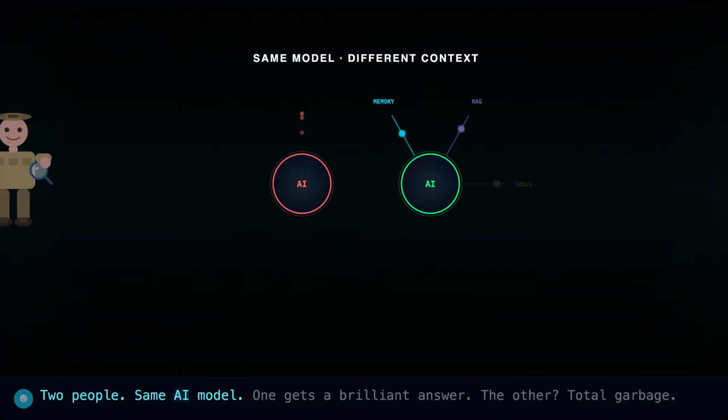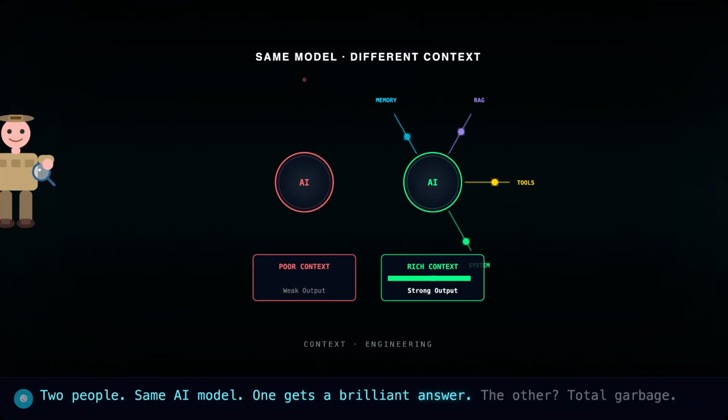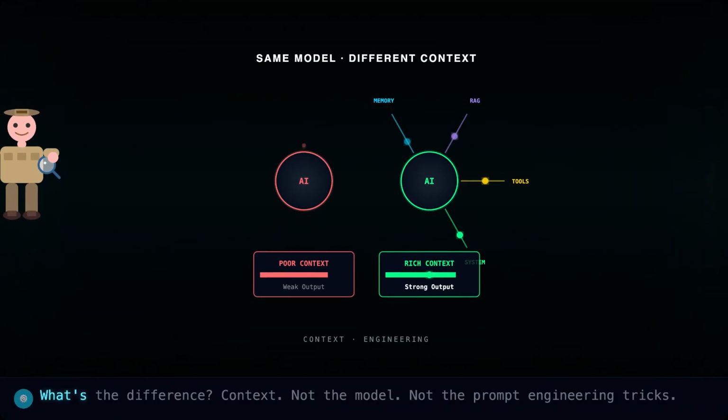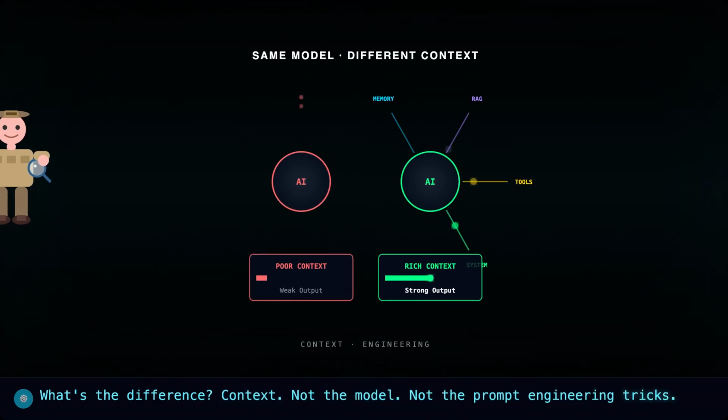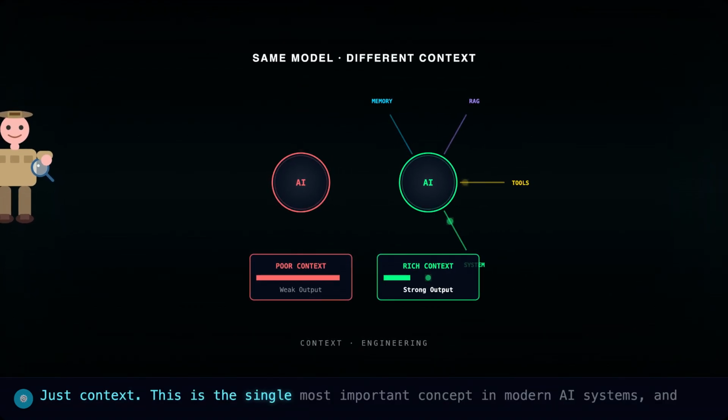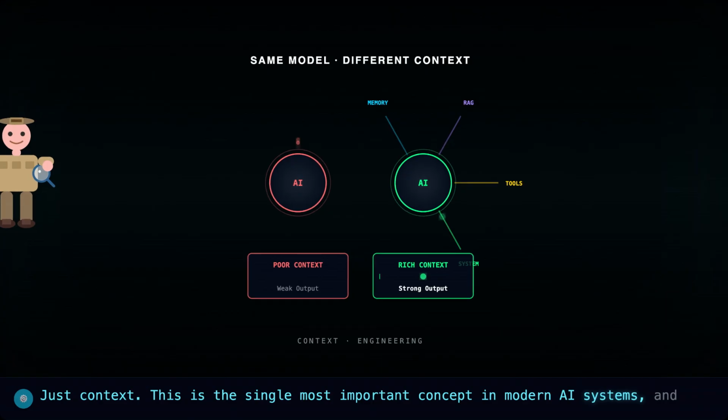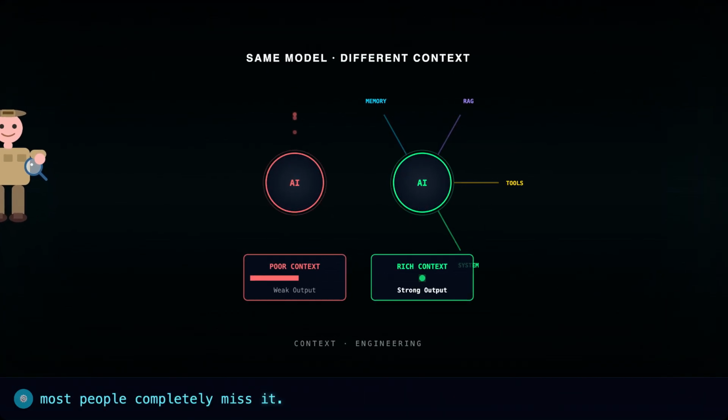Two people, same AI model. One gets a brilliant answer. The other? Total garbage. What's the difference? Context. Not the model. Not the prompt engineering tricks. Just context.